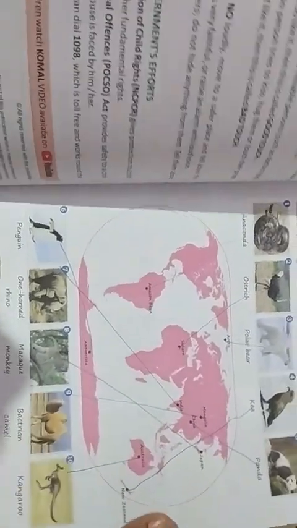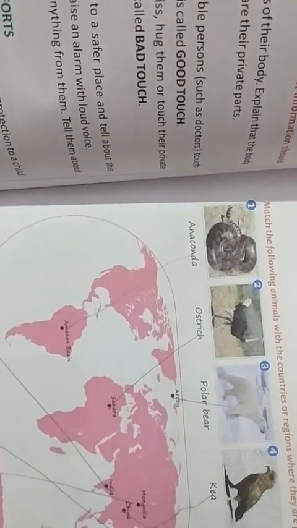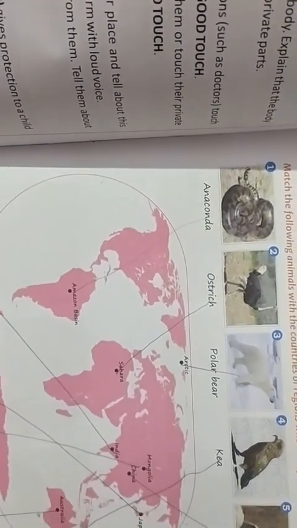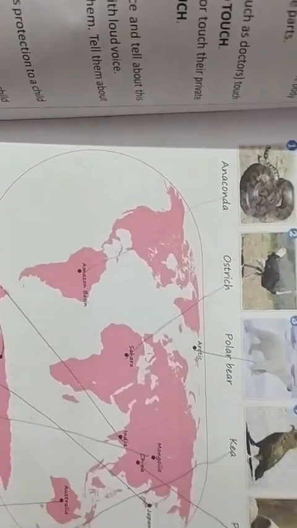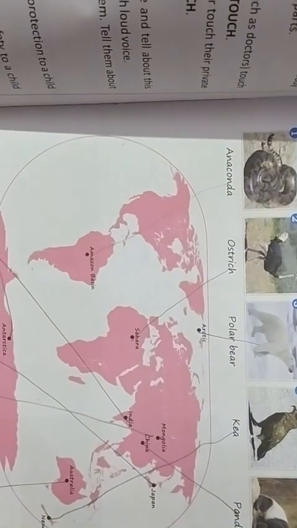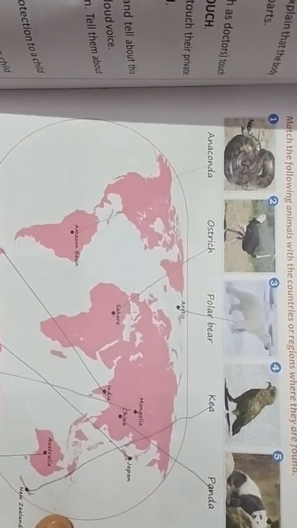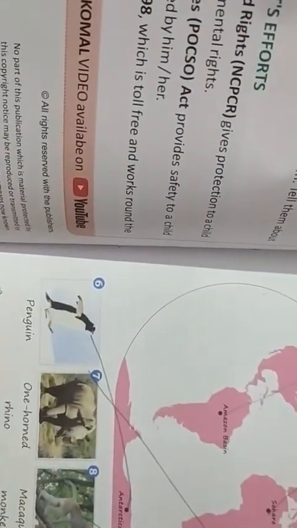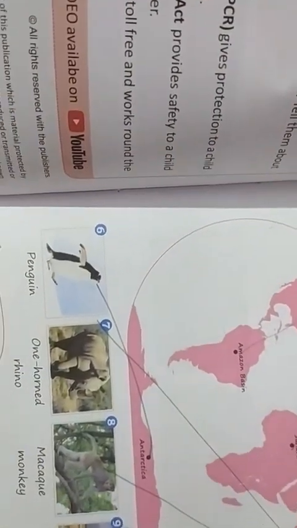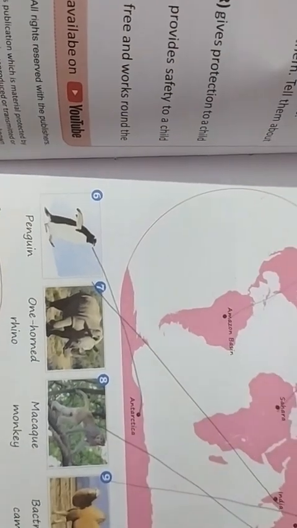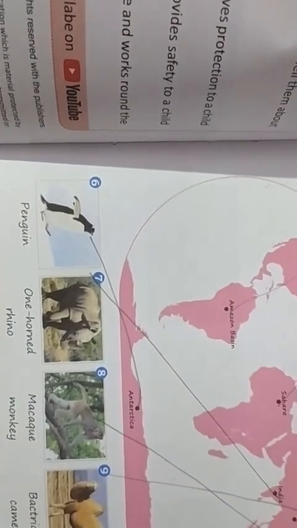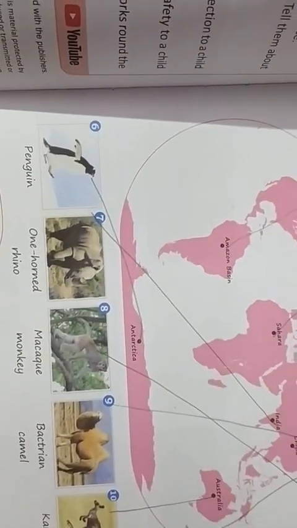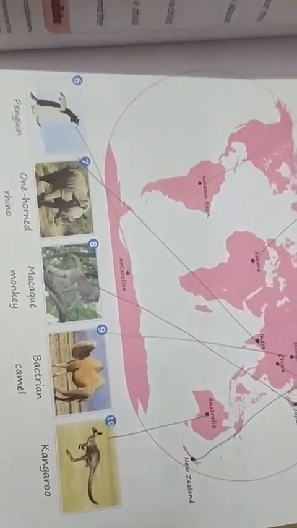Okay, let's revise it. Anaconda, Amazon basin; ostrich, Sahara; polar bear, Arctic; kiwi, New Zealand; panda, China; penguin, Antarctica; one-horned rhino, India; macaque monkey, Japan; Bactrian camel, Mongolia; and kangaroo, Australia.